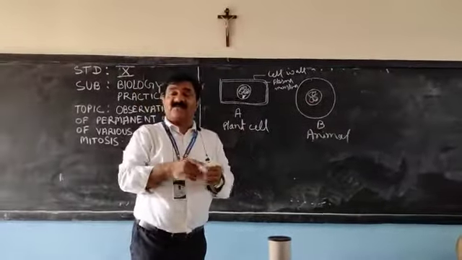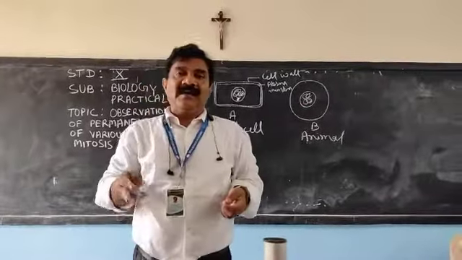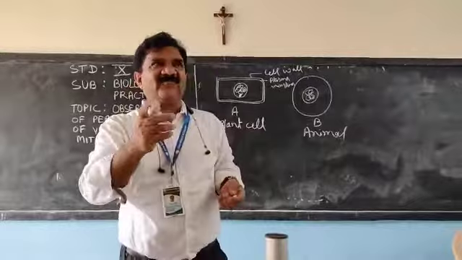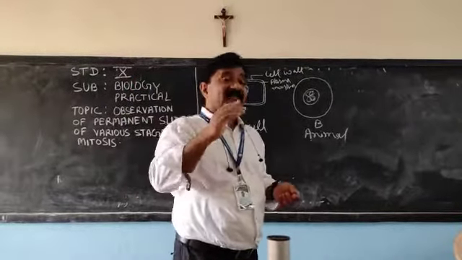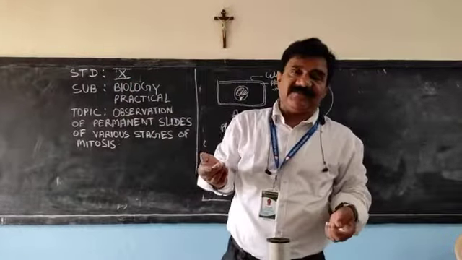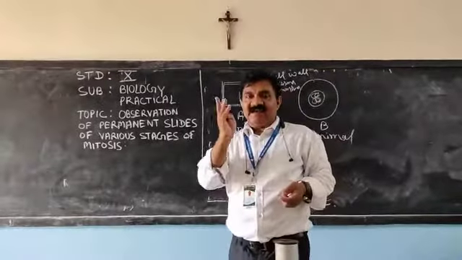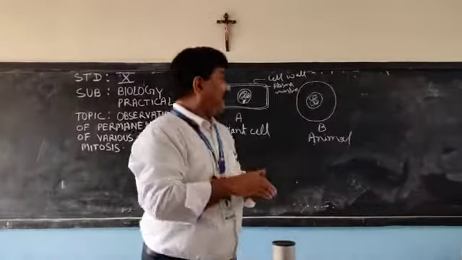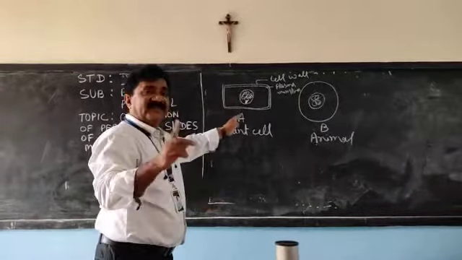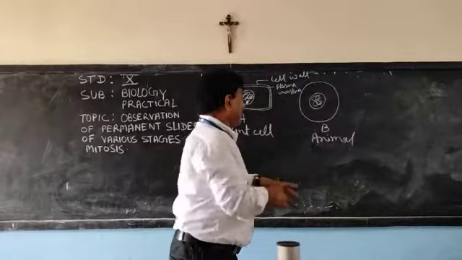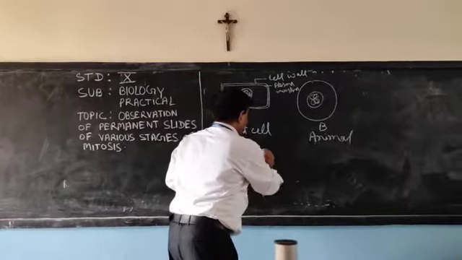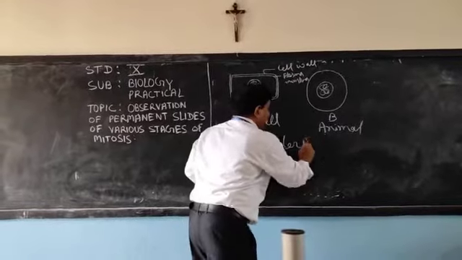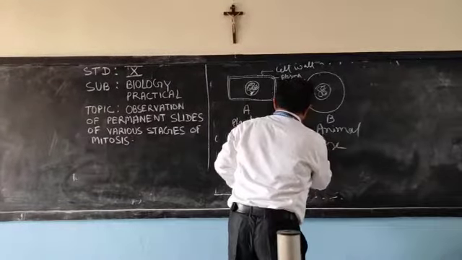And the stages we have discussed. Interphase is the maturing stage where the cell prepares itself for the next division, and the first stage is prophase. What happens in prophase? Is this the prophase stage? No, this one is the interphase stage. And what happens in prophase?